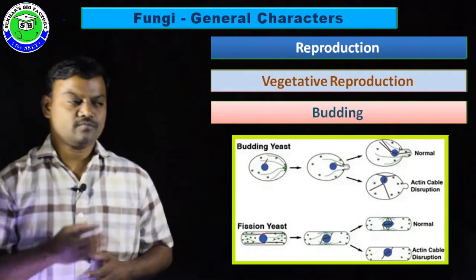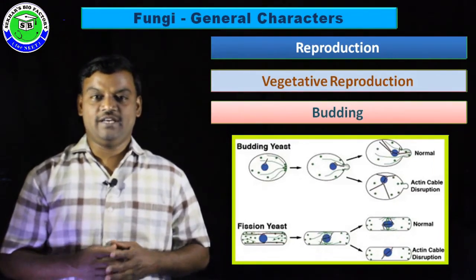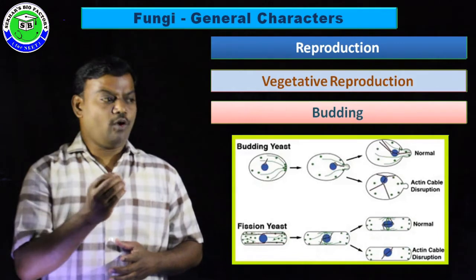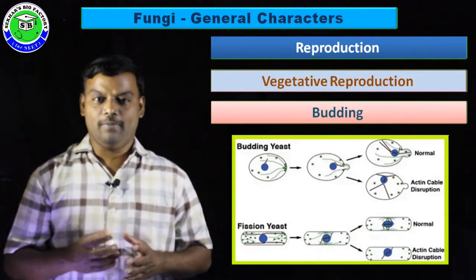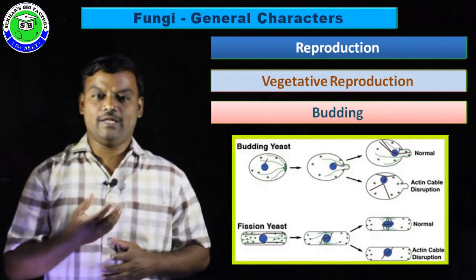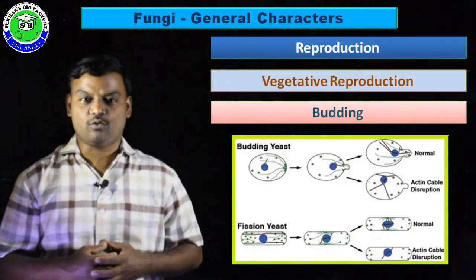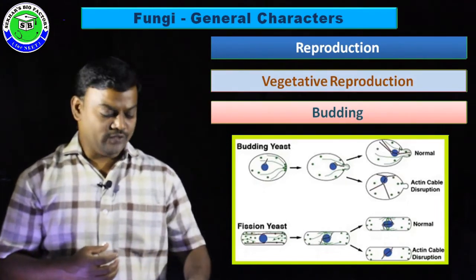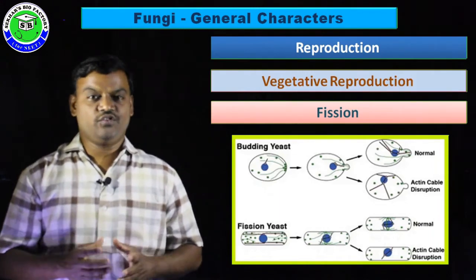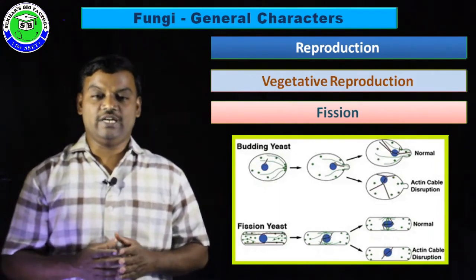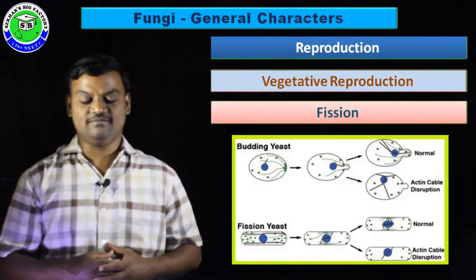Along with that, yeast can perform a method called budding. In this budding method, a small outgrowth develops on the surface of the cell. It is called a bud, and eventually when the bud separates from the yeast, it becomes a new yeast. Yeast can perform one more method, fission, in which the unicellular yeast divides into two daughter cells.